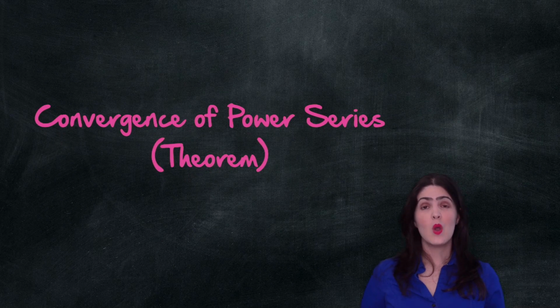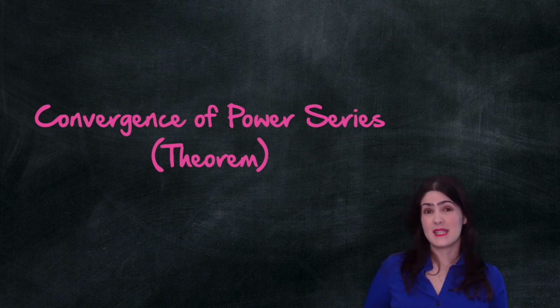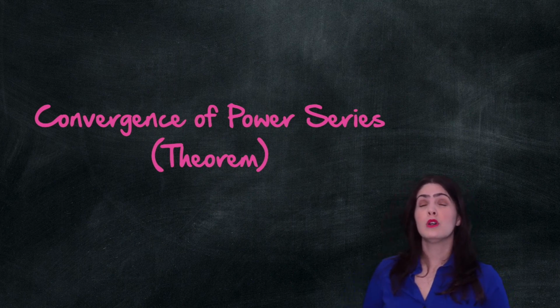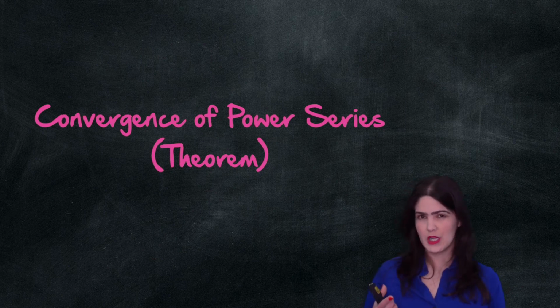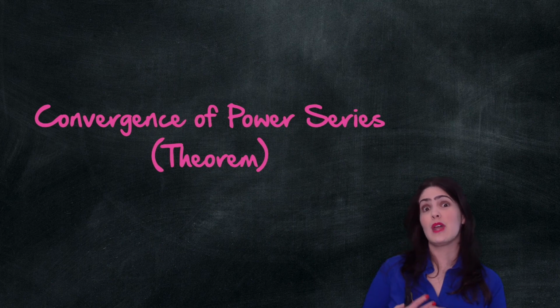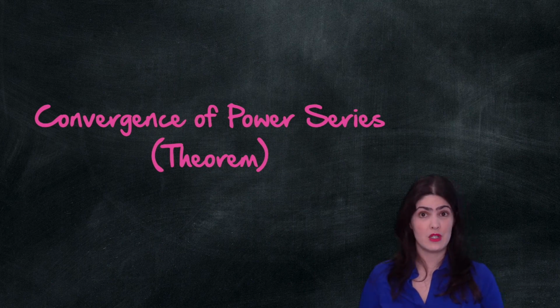In the previous videos, we saw a power series that was convergent for all real numbers x. We saw an example of a power series that was convergent on an interval of the form -2 to 2, where it was closed at -2 and open at 2. But you see, this interval is centered at 0.